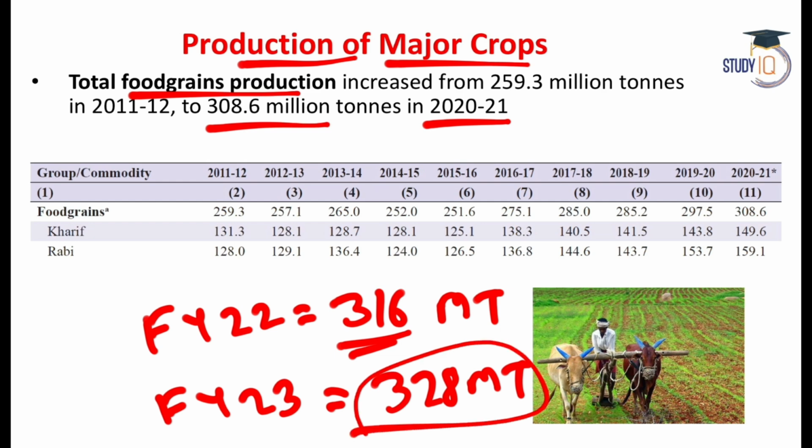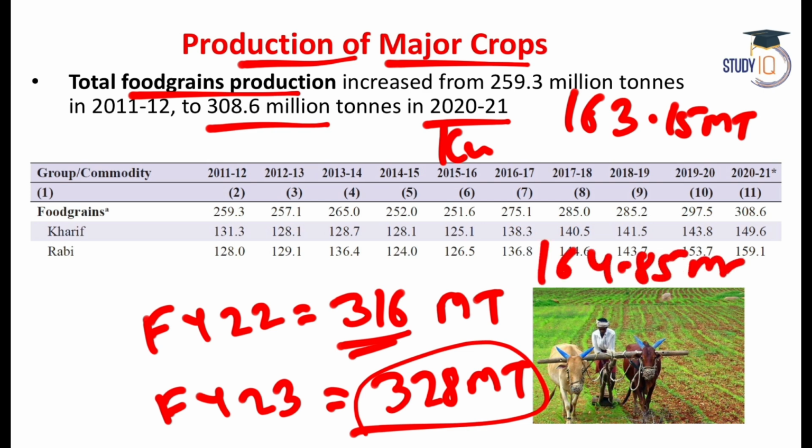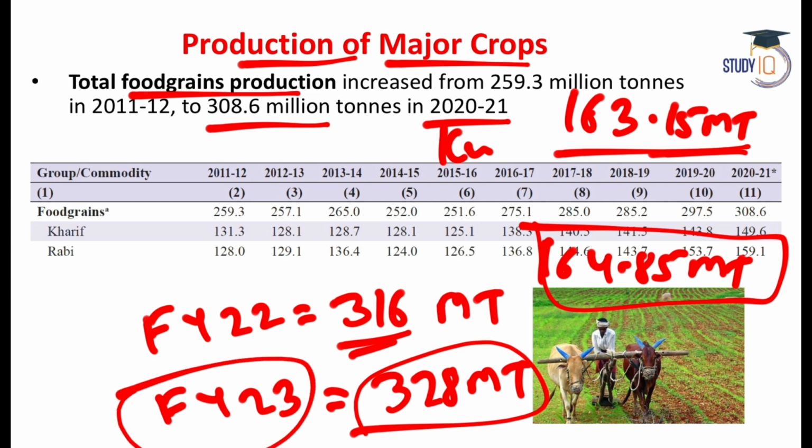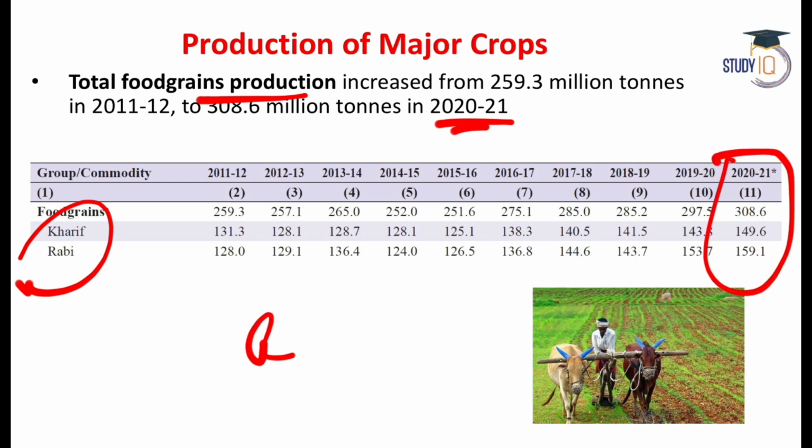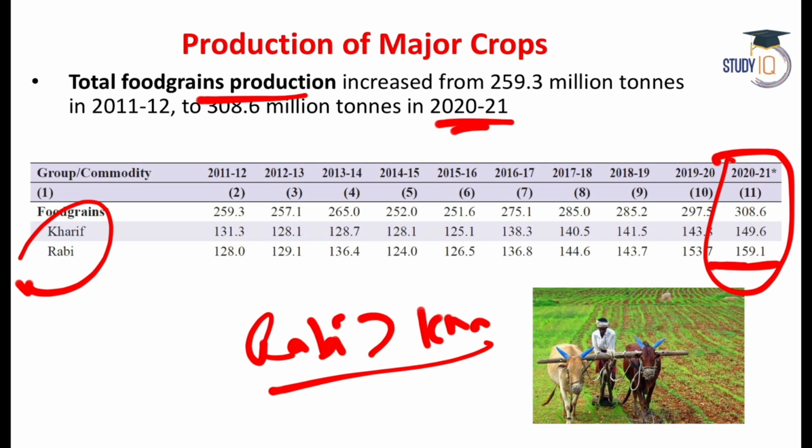Out of the 328 million ton, 163.15 million ton will be for Kharif crops, right? And 164.85 million ton will be for the Rabi crops. So our target for Rabi crops is slightly higher, marginally higher than Kharif crops for the current financial year. And here you can see the breakdown for the food grain production in financial year 21. Again Rabi was marginally higher than Kharif. Rabi was 159 million ton and Kharif was 149 million ton.